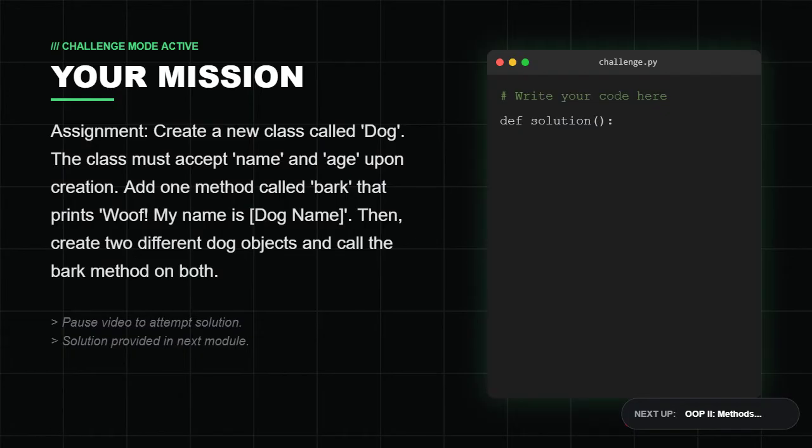Great job! You have mastered the absolute foundation of OOP, defining a class, the blueprint, using the __init__ constructor to define the object's initial state, and correctly using the self variable to ensure attributes belong to the specific instance. Your homework assignment is displayed on the screen now. Practice this. Mastery comes through repetition.